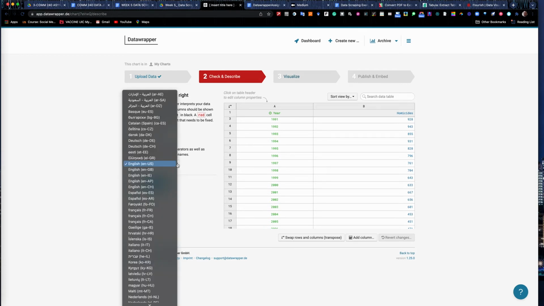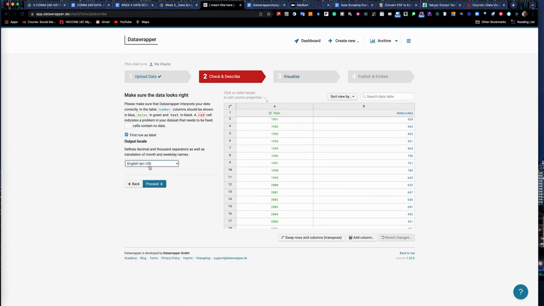You can do graphics in multiple languages. I am going to ask that you do English, US. And then your first row, it should default to this. First row is label. Year in homicides up here across the top row. Hit proceed if everything looks kosher here.